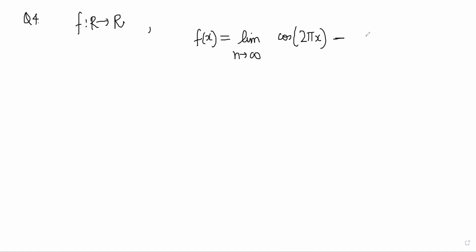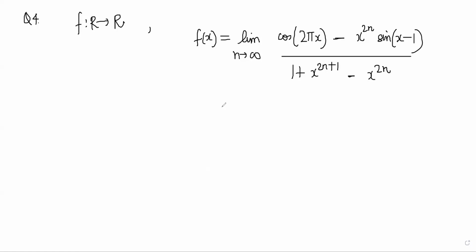Next one is this one. The function f from R to R defined by f of x is equal to the limit as n tends to infinity of cos of 2 pi x minus x power 2n sine of x minus 1, divided by 1 plus x power 2n plus 1 minus x power 2n.